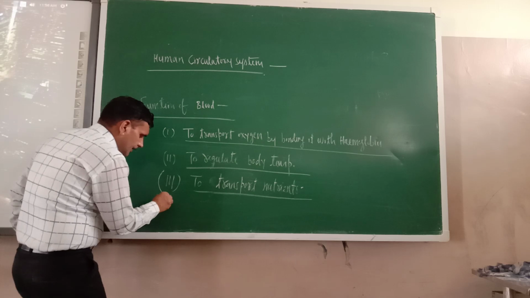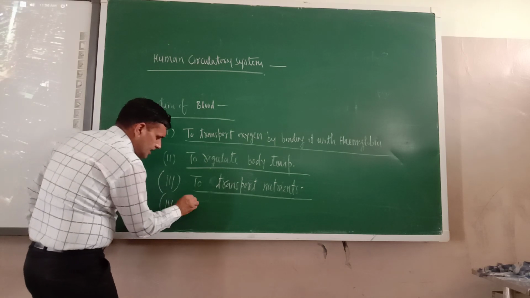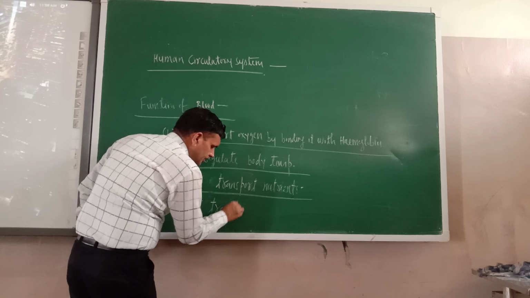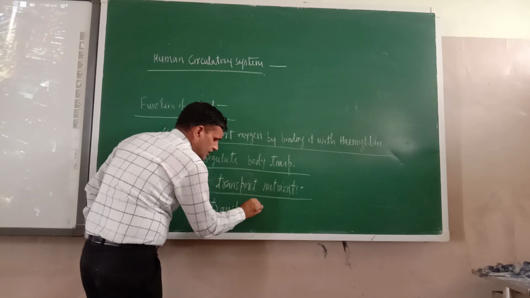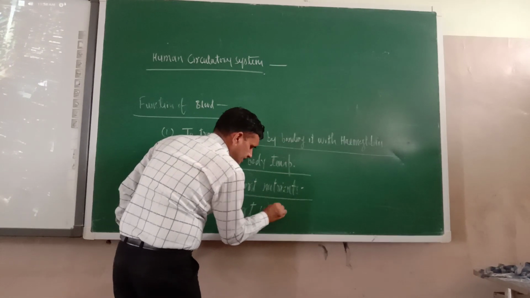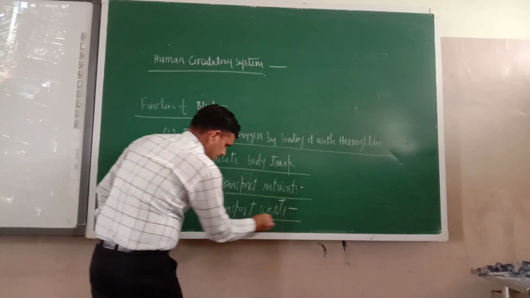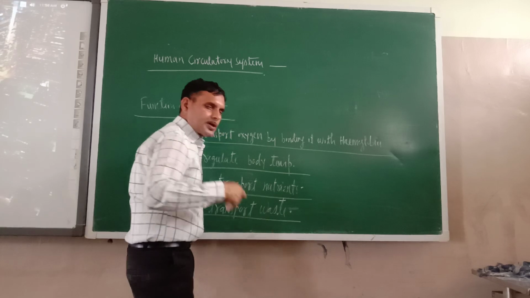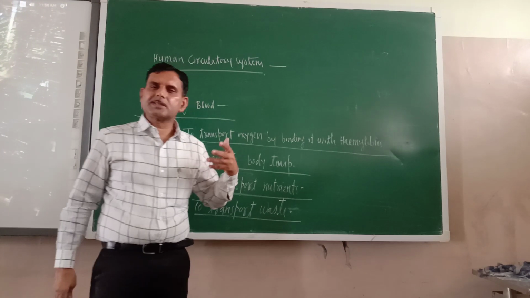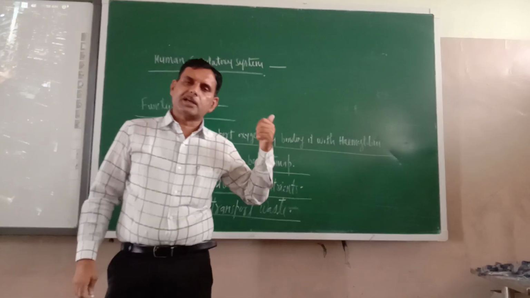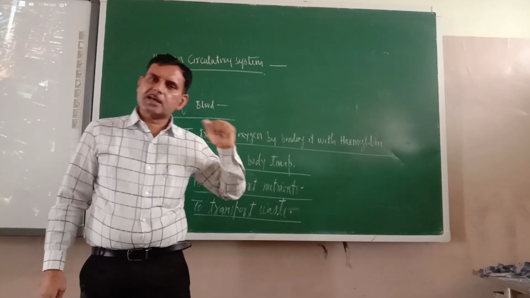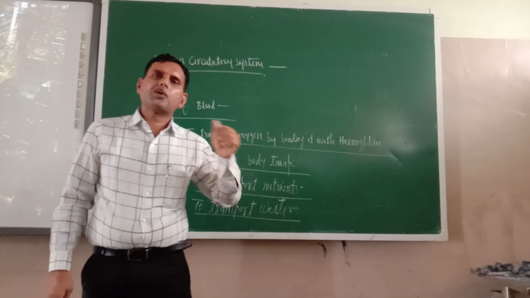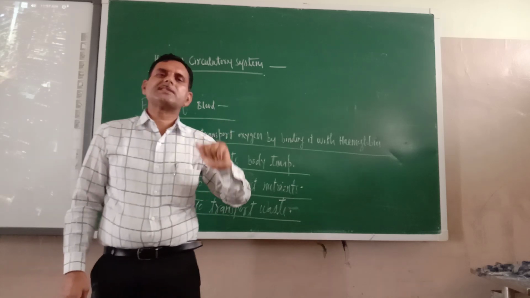What is the fourth one? The fourth function is to transport waste. Just try to understand. In our body, different body systems are working, like the respiratory system, circulatory system, excretory system, reproductive system, nervous system.